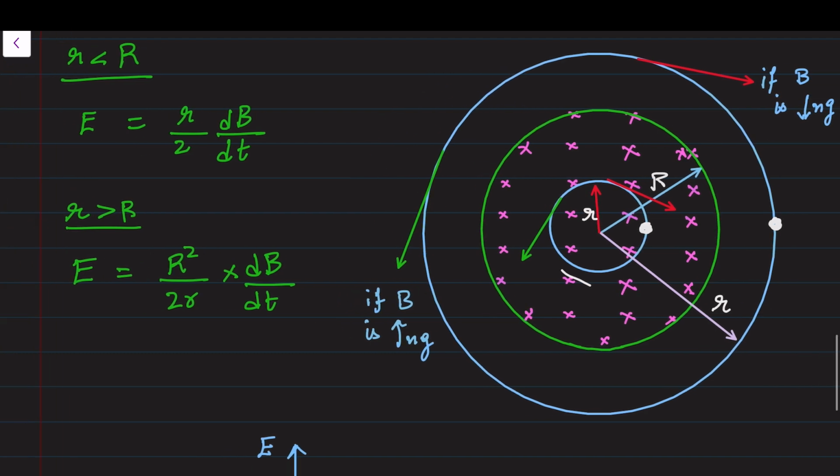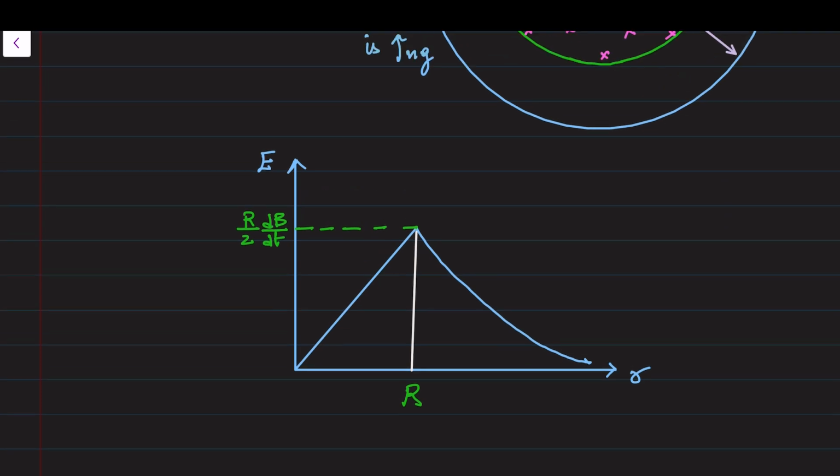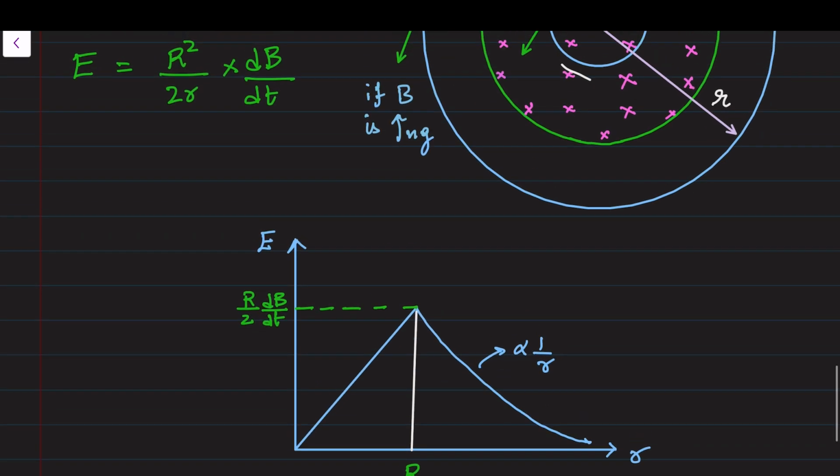The graph of this induced electric field versus small r is as shown in the figure. Up to capital R, up to the cylindrical region where the field is present, it is a linear function, and beyond that it is inversely proportional to r. At the surface, the induced electric field is maximum, equal to R by 2 dB by dt.